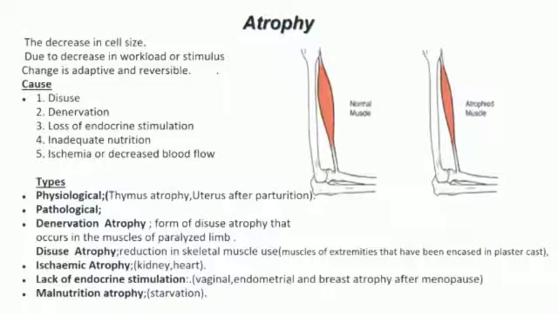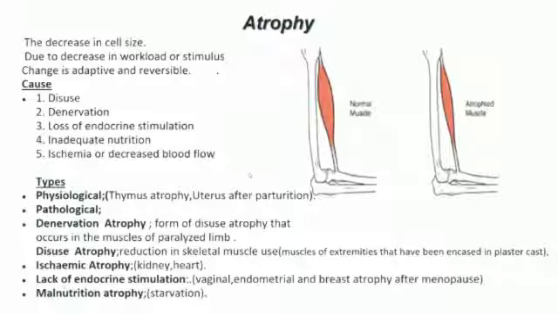Atrophy. Atrophy is the decrease in cell size due to decrease in workload or stimulus. Change is adaptive and reversible. Causes include disuse, denervation, loss of endocrine stimulation, inadequate nutrition, or ischemia or decreased blood flow.